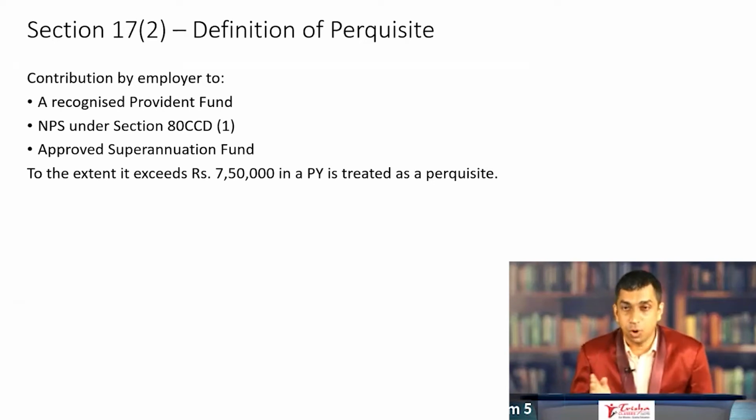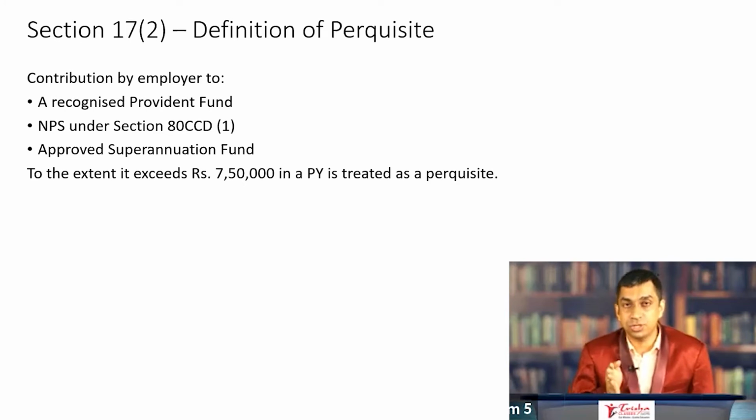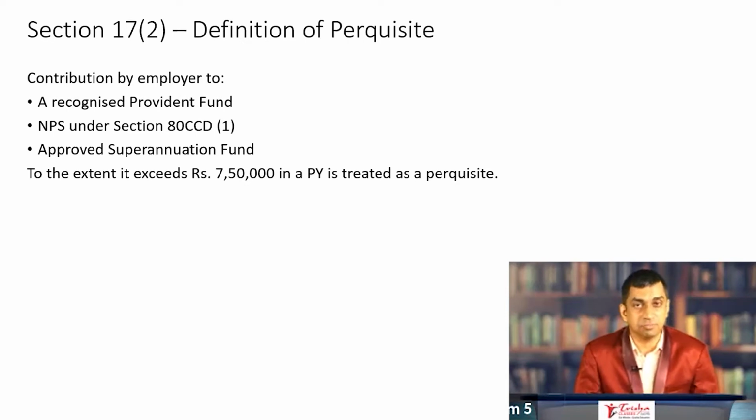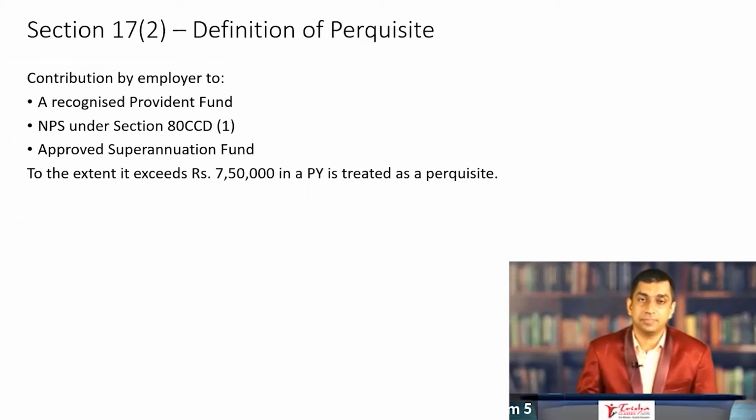Recognized provident fund, we all know before this amendment, contribution by employer to recognized provident fund was taxable if it exceeded 12% of the salary of the employee. Contribution by employee to recognized provident fund was eligible for deduction under Section 80C, subject to the limit mentioned under Section 80CCE. Interest was taxable if it exceeded a prescribed rate. But contribution by employer to a recognized provident fund was taxable only if it exceeded 12% of the employee's salary.